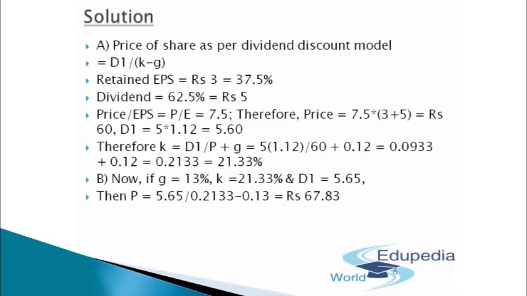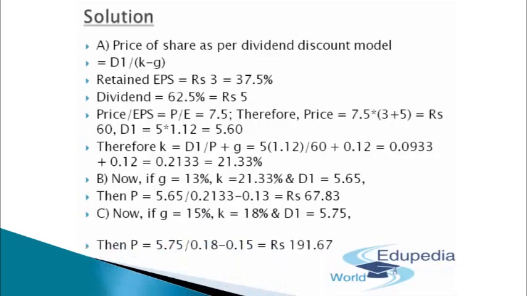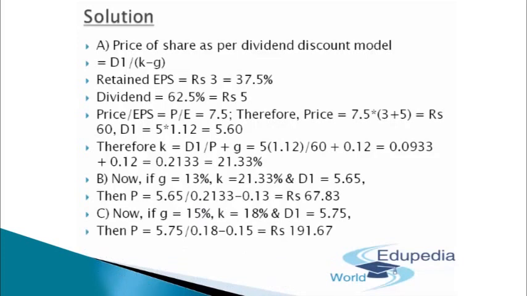So we are again supposed to find out the price if these three particulars have been changed. So if G is 15%, K is 18%, D1 will be 5.75, that is 5 into 1.15. So we are supposed to find out the price in that case. Price will be 5.75 divided by 0.18 minus 0.15. That will come out to be rupees 191.67.